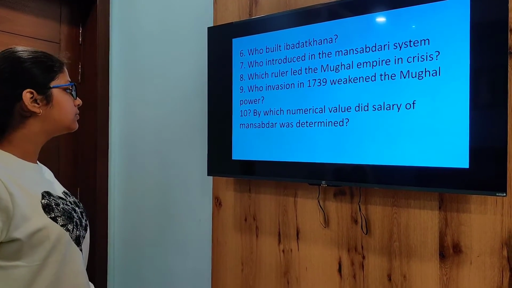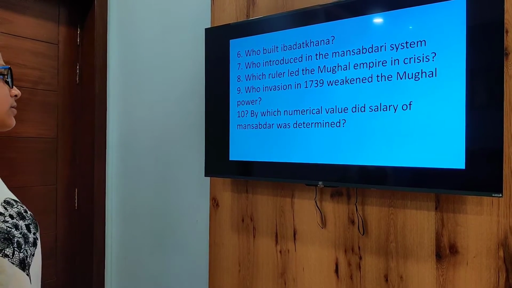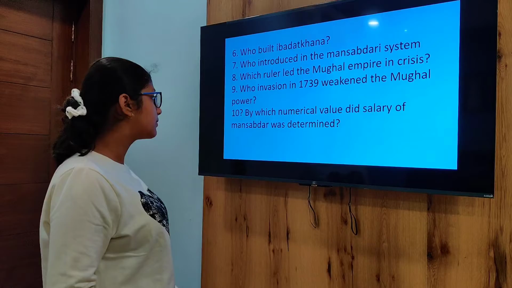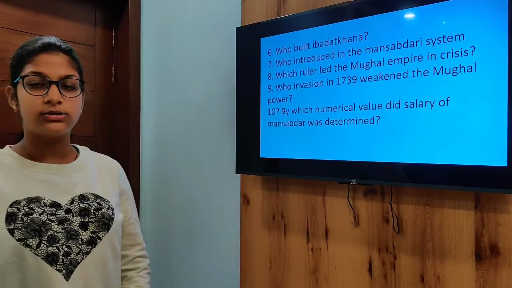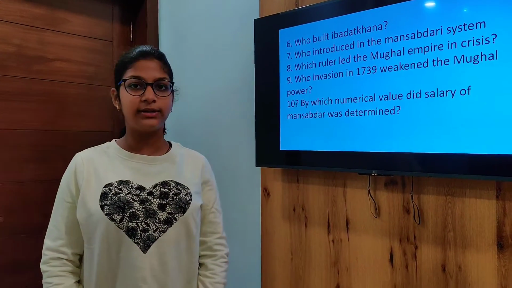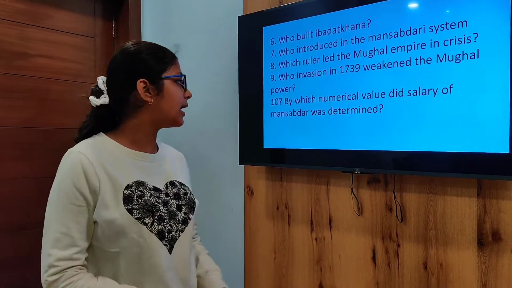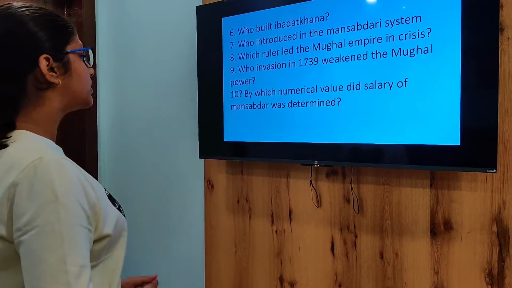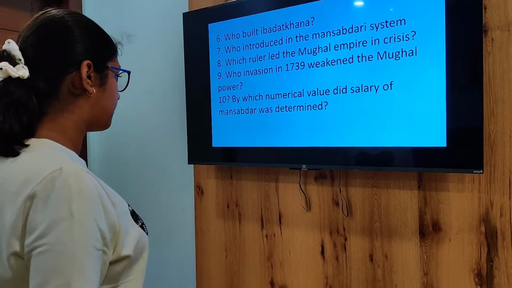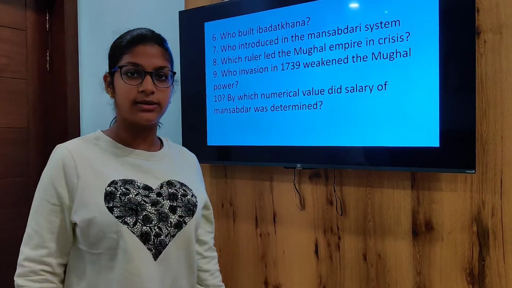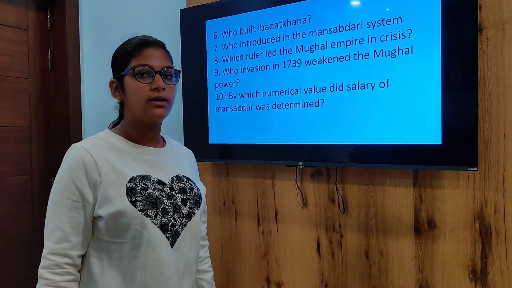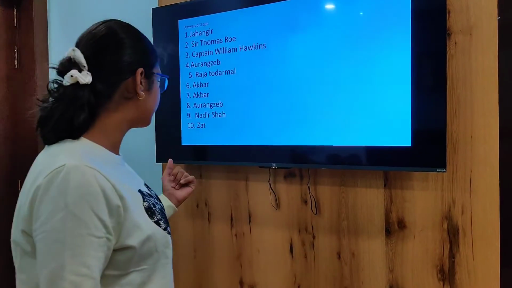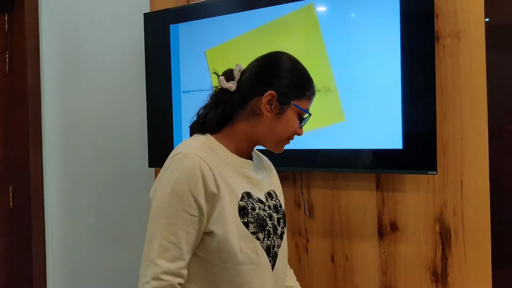Now ninth, whose invasion in 1739 weakened the Mughal power? So Nadir Shah's invasion in 1739 also weakened the Mughal Empire. Now 10th, by which numerical value was the salary of the Mansabdar determined? So by the Zat, there was a value by which the salary of the Mansabdar was determined. Now these are all the answers. Now this is all for the quiz.